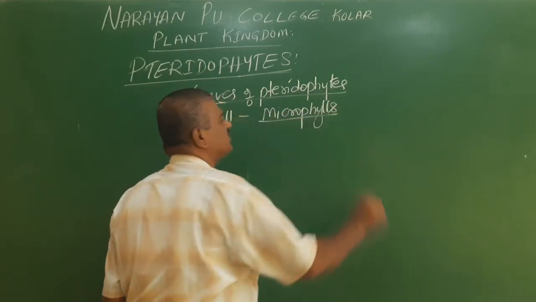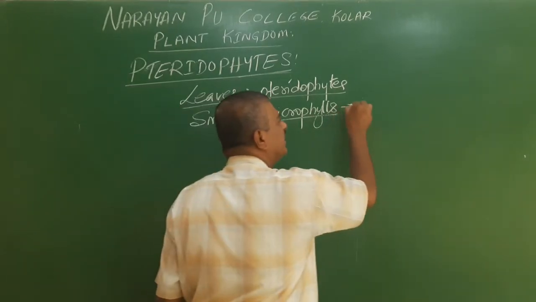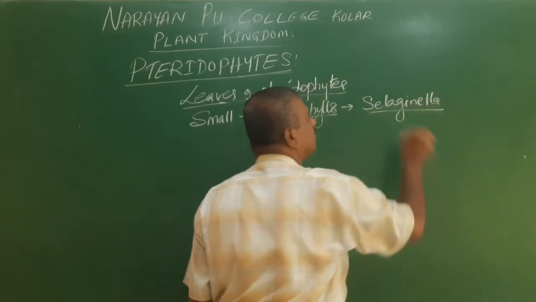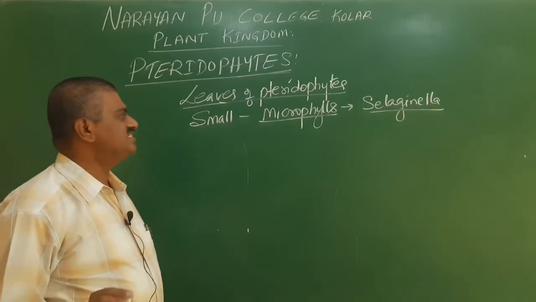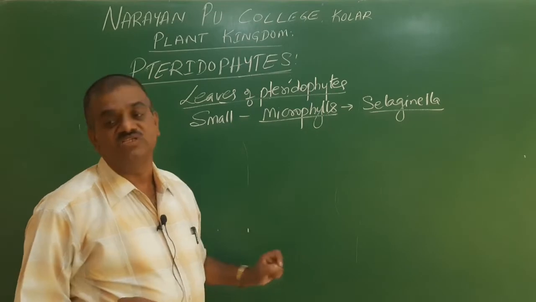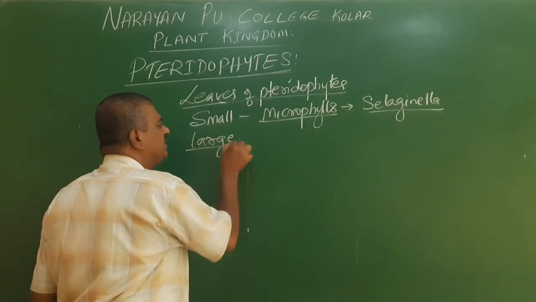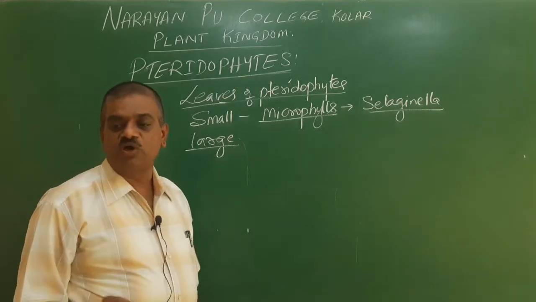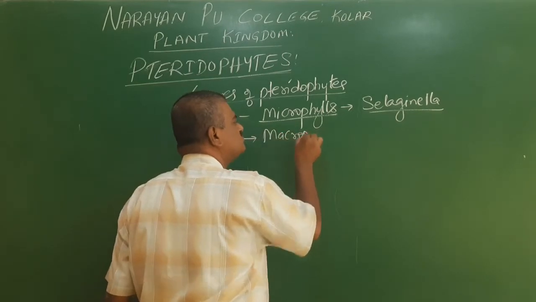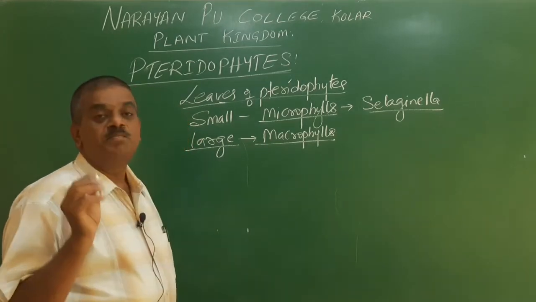Small leaves have been present, hence they are called microphylls. This can be noticed in a plant called Selaginella, which has smaller sized leaves called microphylls. In some, the leaves are larger. When the bigger leaves have been present, the leaves are called macrophylls.